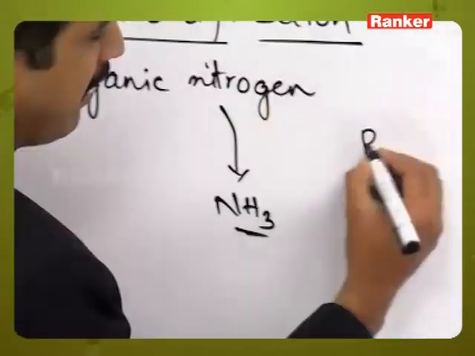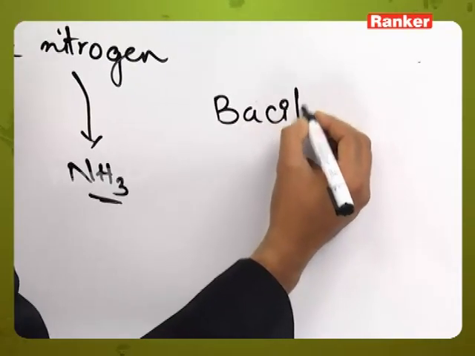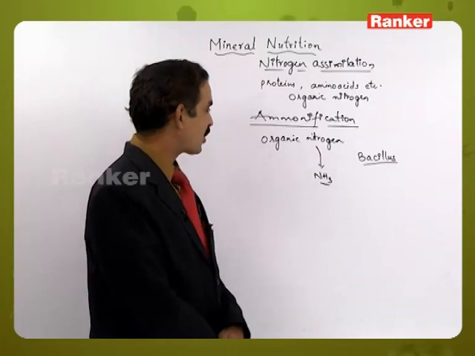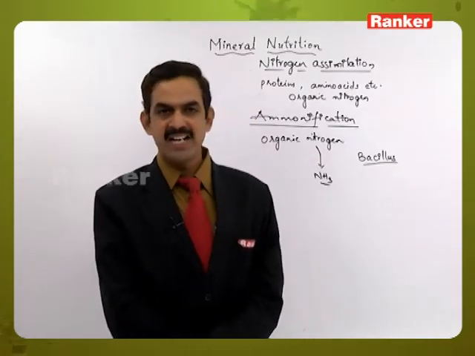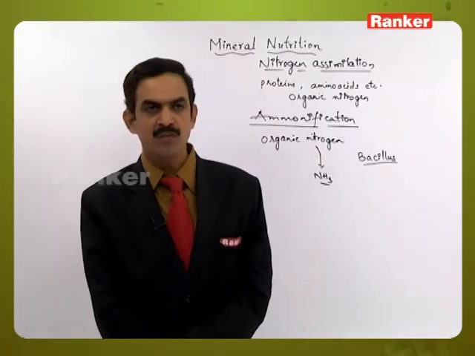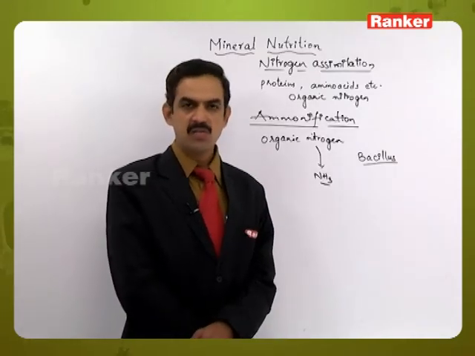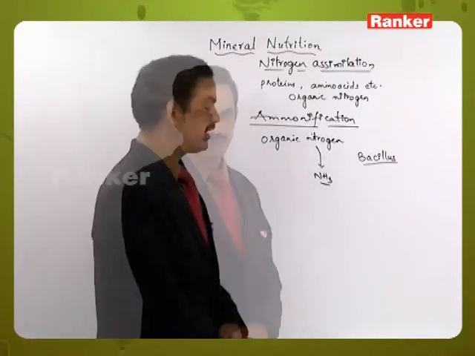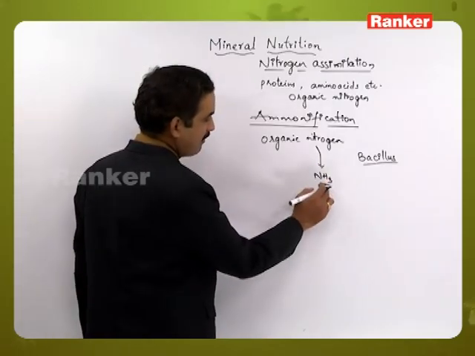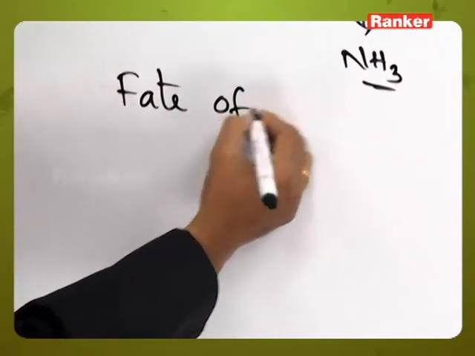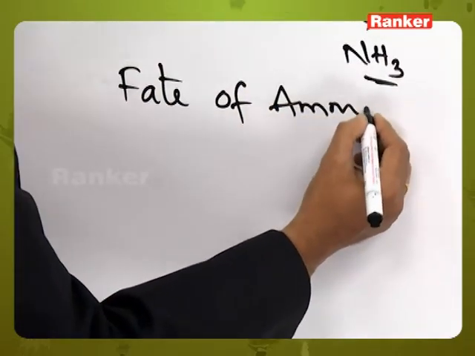This can be done by some species of bacillus bacteria. The process of conversion of organic nitrogen present in dead and decayed organic materials into ammonia is called ammonification, which is done by some species of bacillus bacteria. Now, whatever ammonia has been formed, what will be the fate of ammonia inside the plant?